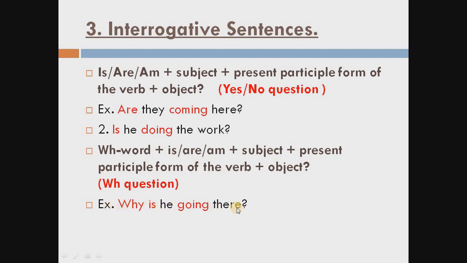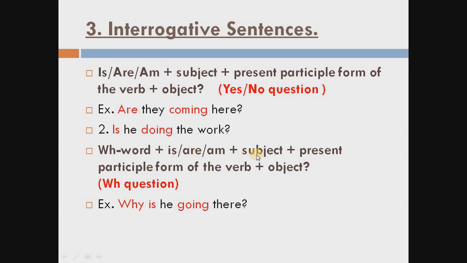Why is he going there? Here why is the WH word, is the helping verb, the subject is he, according to this subject we are using is here, then going, the main verb go, first form of the verb, then we use ing according to the tense, because this is the continuous tense, then there is the object. Okay, so students, you have to learn these two formulas also.